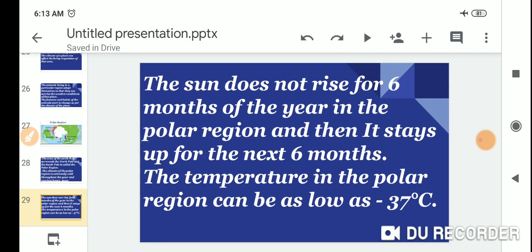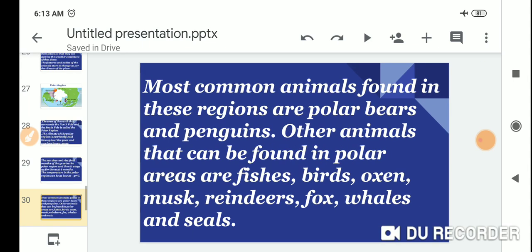The sun does not rise for 6 months of the year in the polar region. It is a very important point, students. The sun does not rise for 6 months, and then it stays up for the next 6 months. The temperature in the polar region can be as low as minus 37 degrees Celsius.